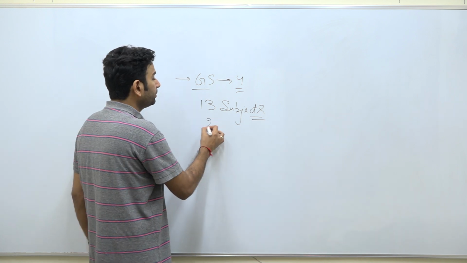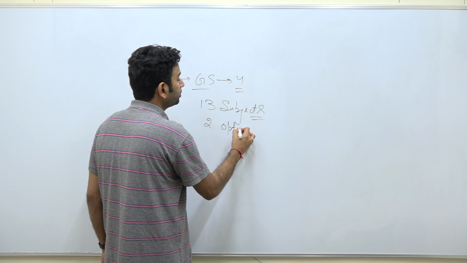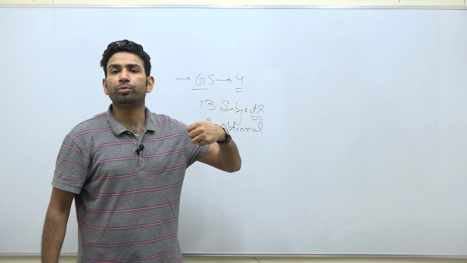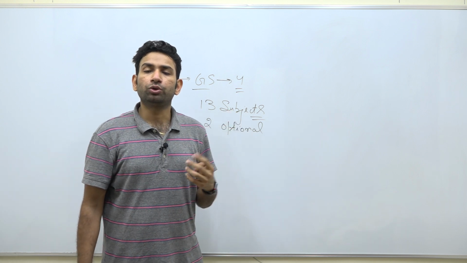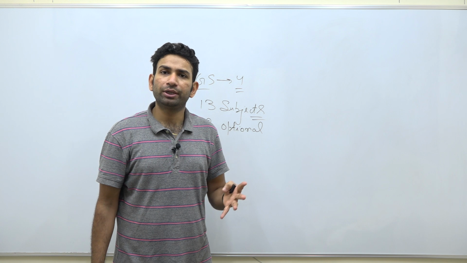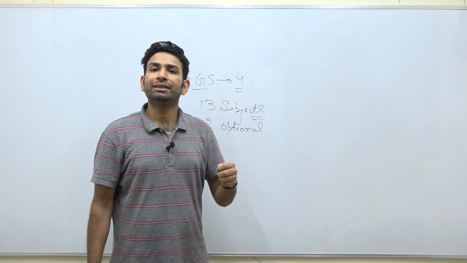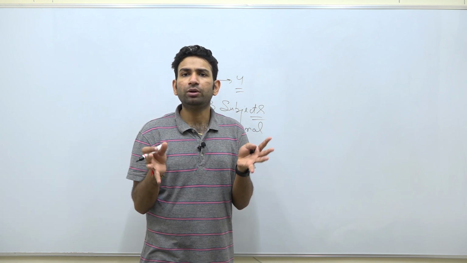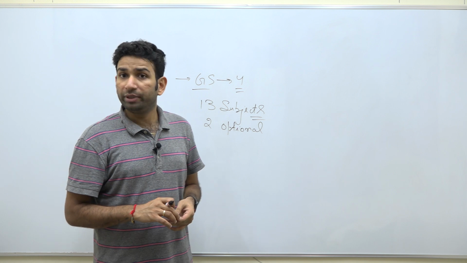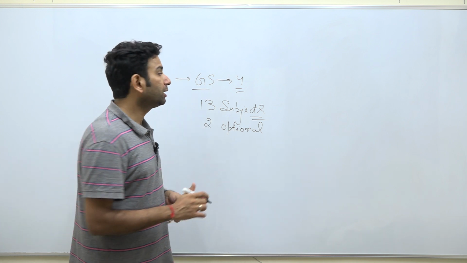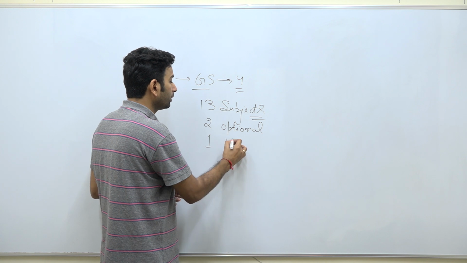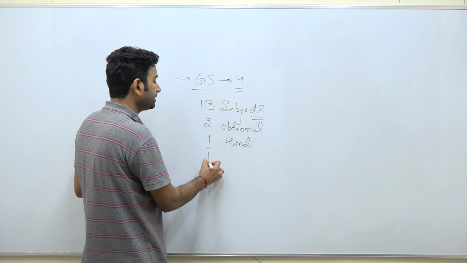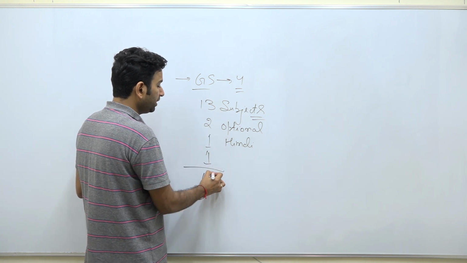Plus you have 2 papers for your optional subject. Whatever subject you choose, you have multiple things to prepare. For example, if you choose commerce, you have cost accounting, financial accounting, taxation, auditing, and so many things. Then those who are from English medium must remember they also need to prepare the compulsory paper of Hindi. And then you also need to prepare for the essay paper. So in total, we have around 17 areas.